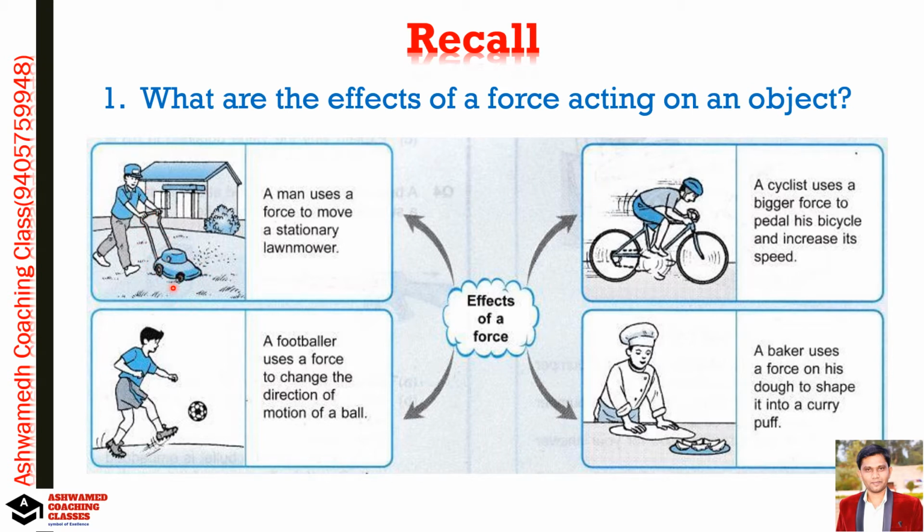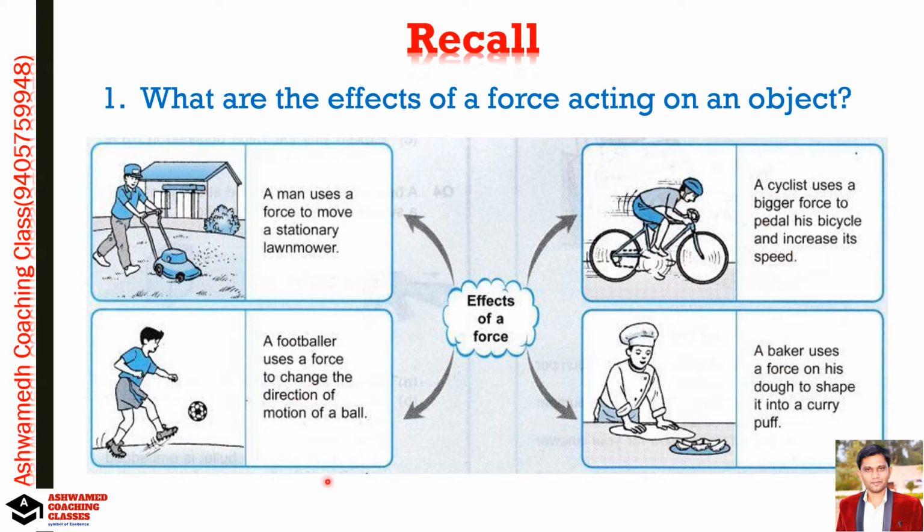So it means what? If we act a force, due to that force we can change the position of the object. So a force can set the motion of the object, or change its position. In the second, see a cyclist uses a bigger force to pedal his bicycle and increase its speed. Means we use the force to change the speed. So a force can change the speed of the object. Am I right? So this is one thing.